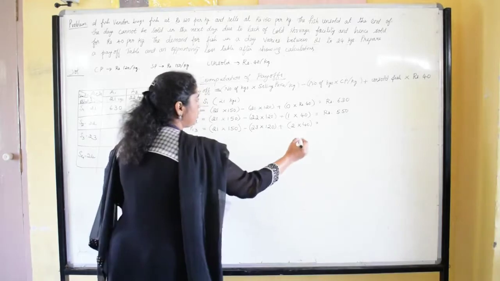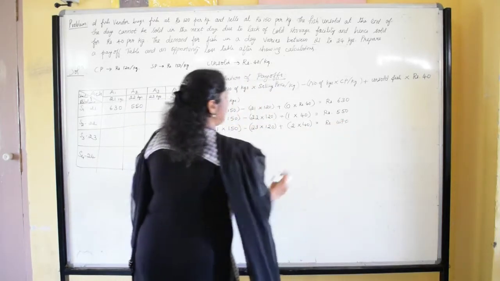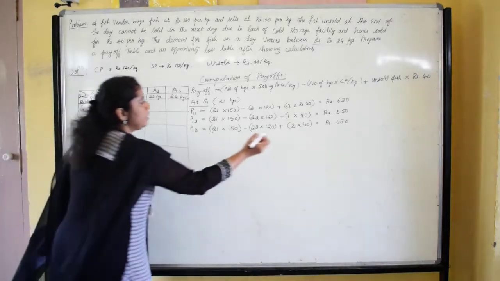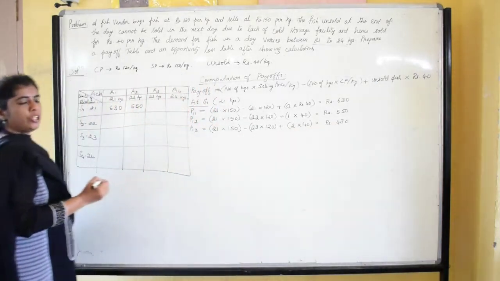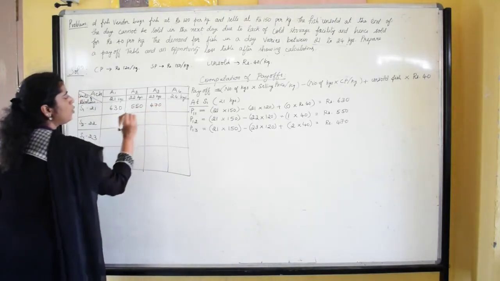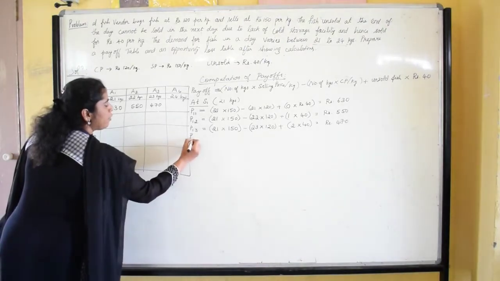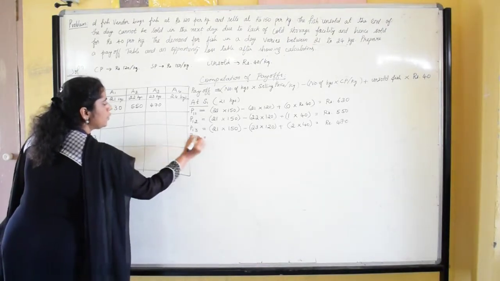So this is equal to rupees 470. After simplification, the payoff amount is 470. So I have written here 470.